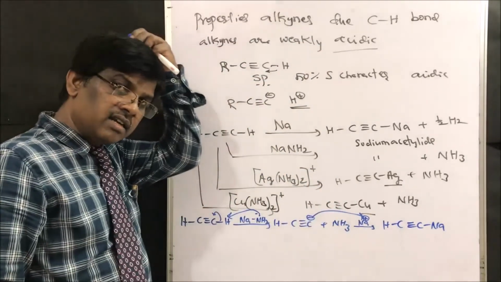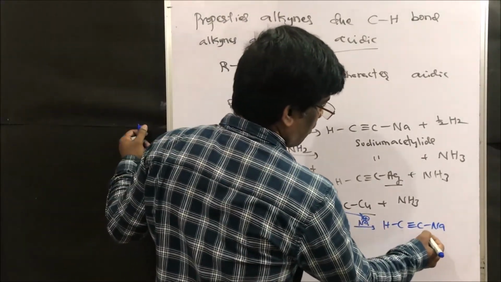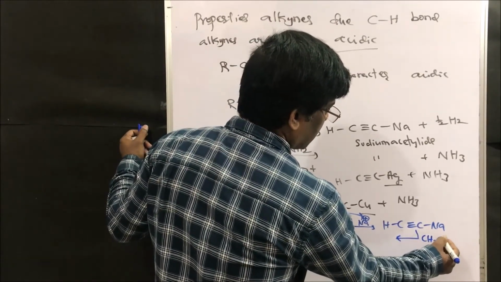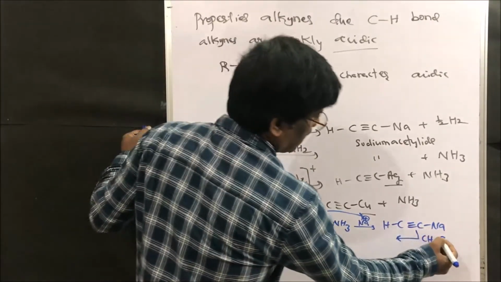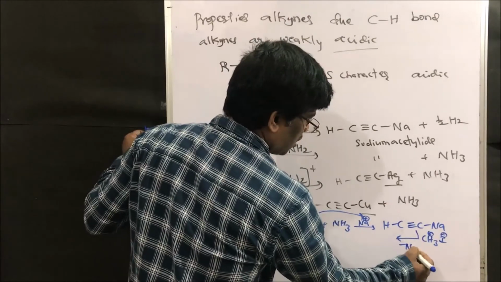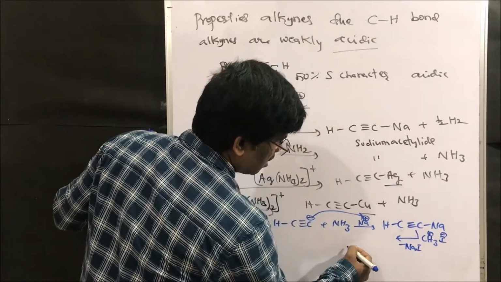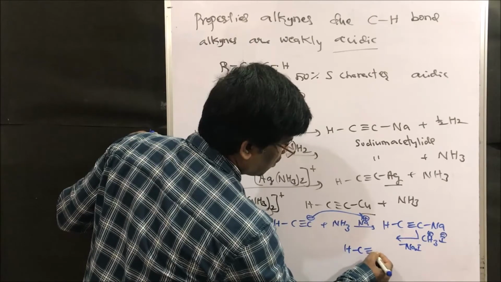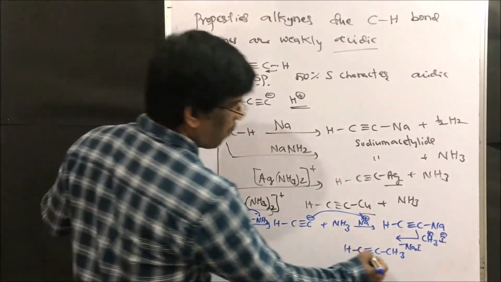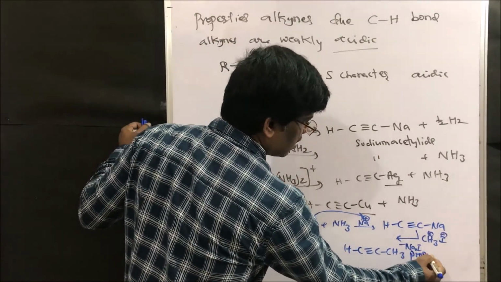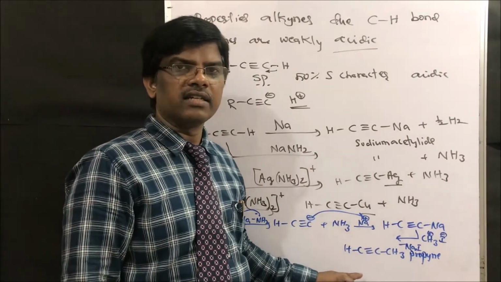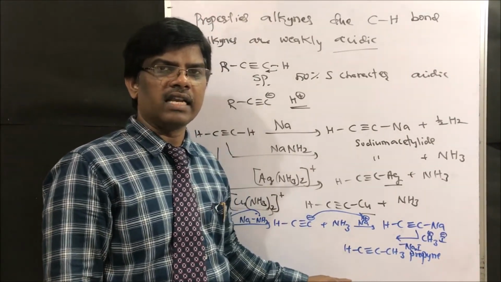This sodium acetylide upon reaction with, for example, methyl iodide, what happens? Methyl minus, iodide plus, so minus sodium iodide, it gives hydrogen, C, triple bond, C, CH3, right? Propyne, we will get propyne. So chain elongation can be done using this alkylation of alkynes.